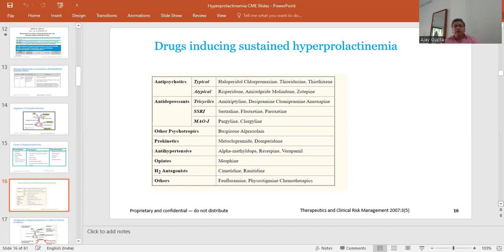So there is a very large list of drugs which cause hyperprolactinemia. Before we label that the patient has a pathological cause of hyperprolactinemia, all other causes, whether physiological or drug-induced, should be excluded.